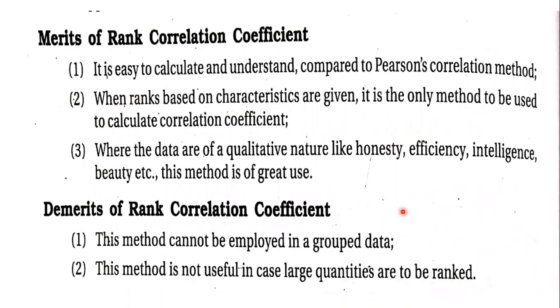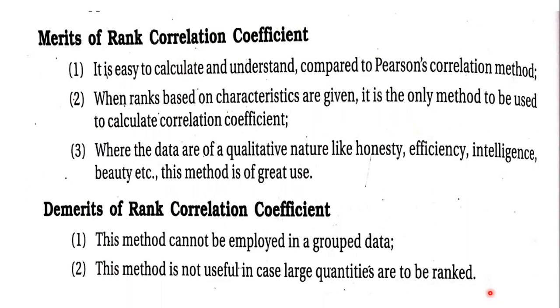Then this method is not useful when large quantities are to be ranked. Throughout the problems, we hardly had 10 to 12 data. For 10 to 12 data, you can rank the data given. But if the data is 100, 200, 500, then it consumes a lot of time when you have too much data.